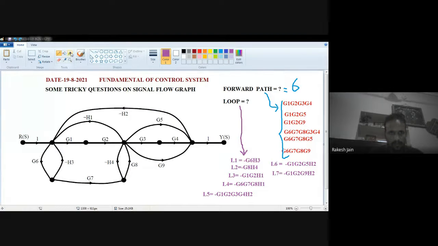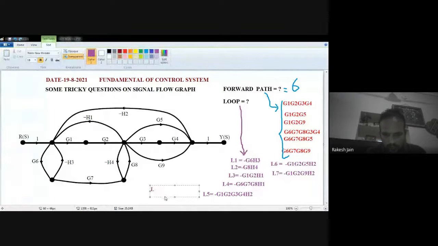I'm going to write down here. See this eighth number loop. Very interesting loop. So loop number 8 is minus. I write down externally. G6, G7 is there. Then G8 is there. Then G3, G4 is there. And minus S2 is there. So G6, G7, G8, G3, G4, and minus S2. Okay, so this one is my eighth number loop.